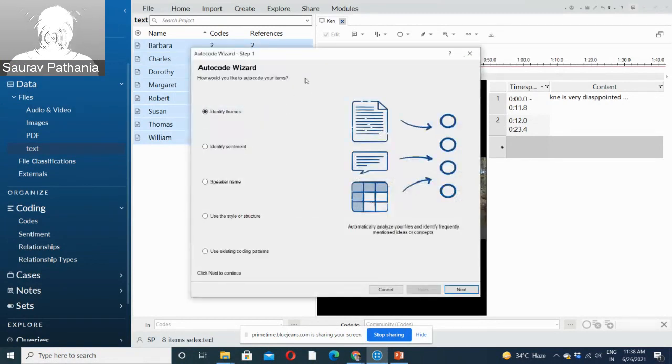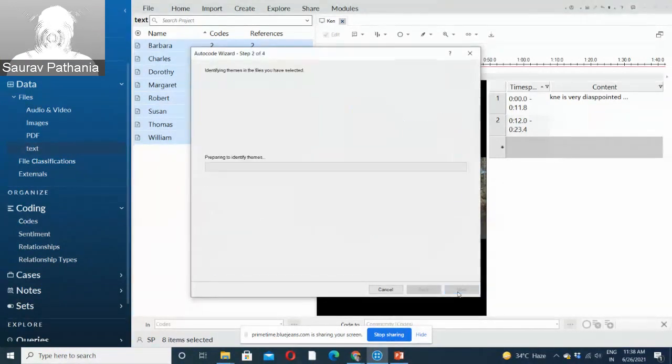Now once auto code wizard comes up, these are the different options available. Identify themes. It even identifies sentiments also. I will come to sentiment in the later part of this session. So let me start by running identify themes. Click next and it will start identifying themes for you.